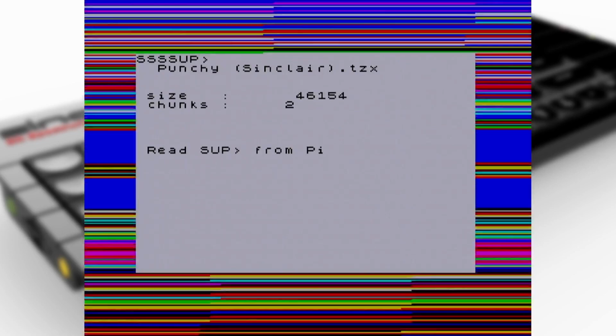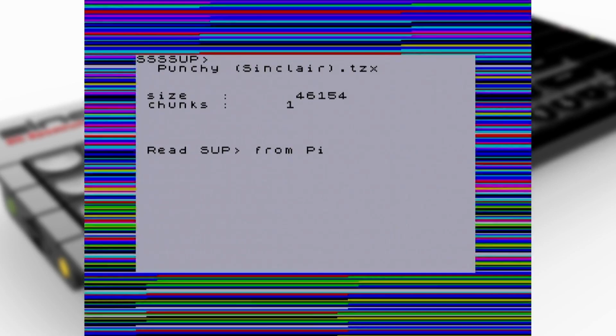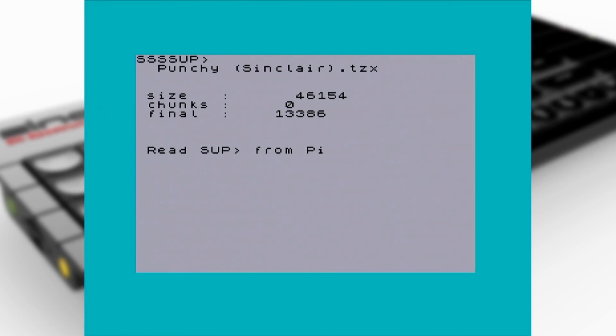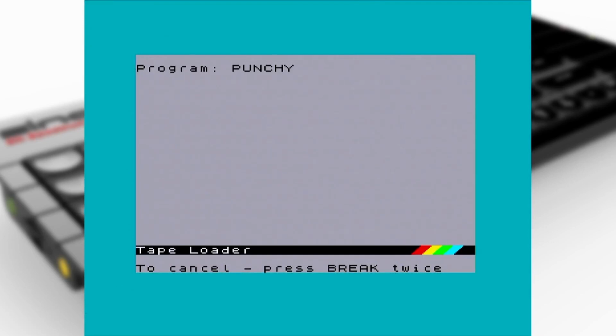So here we go, up it goes. And wow, I didn't realise it was quite such a big game back in my youth. Maybe because I never got that far in it. It's all the samples, I suppose, because it has voice samples in this game. But here we go. Conversion happens on the Pi, and the audio kicks off. And we get our leader, should I say, and our header block. And then we get our loader, and then we get our huge 4.9 second pause again.